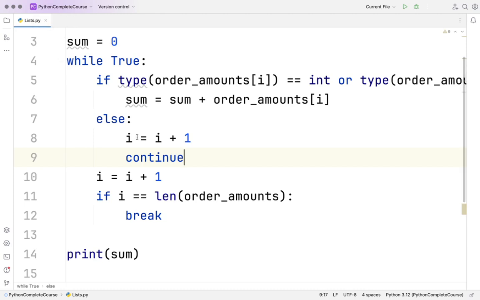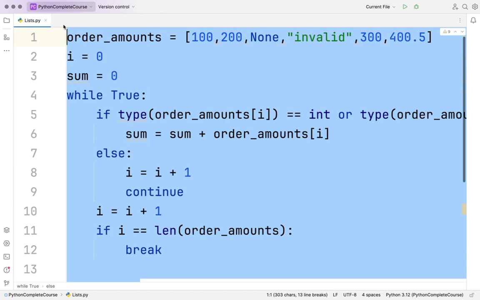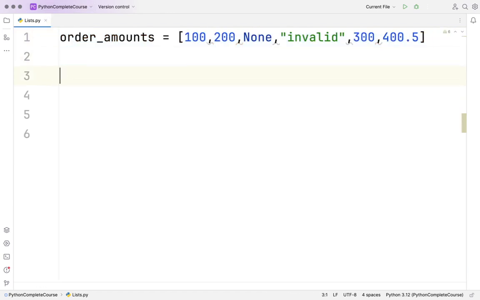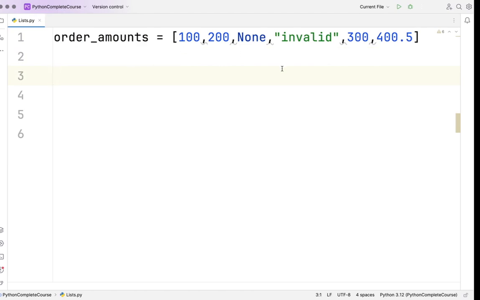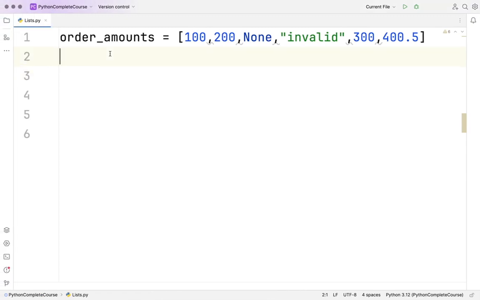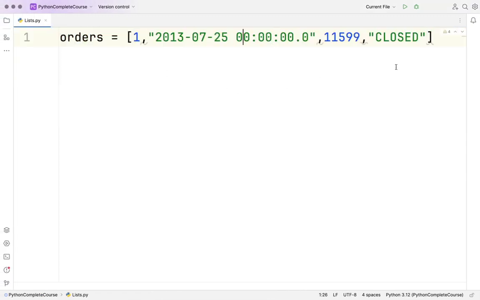So I hope we have understood this well. Okay, this should be fine. Now let me remove all of this. So you understood about loops also. I'll provide you the notes, do not worry. Now I will take this, orders equal to this, right?